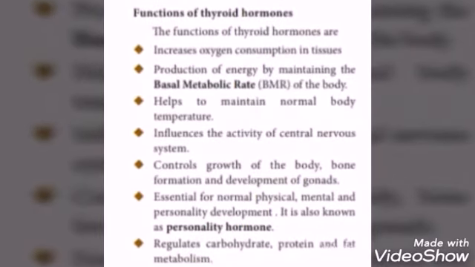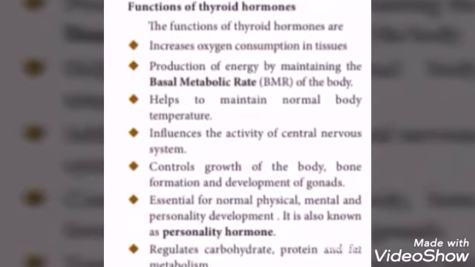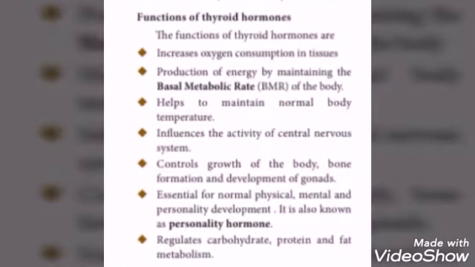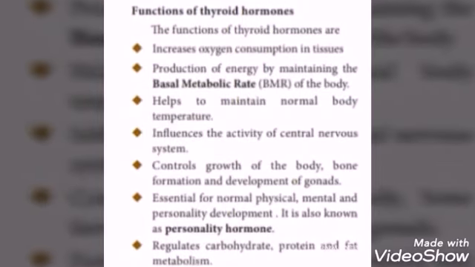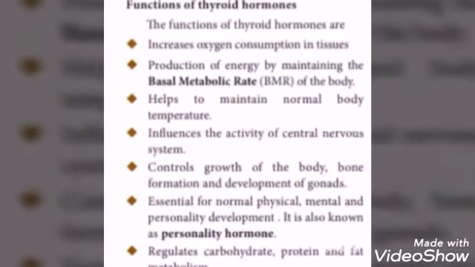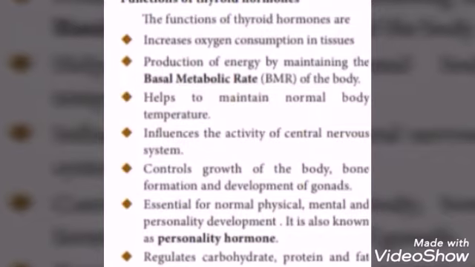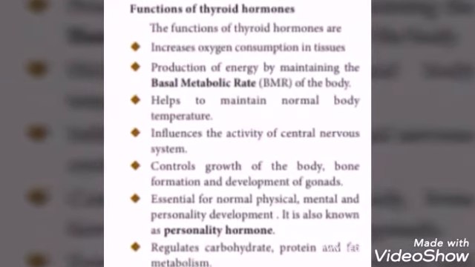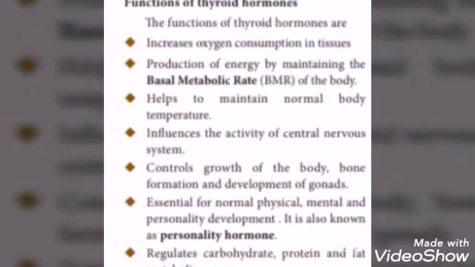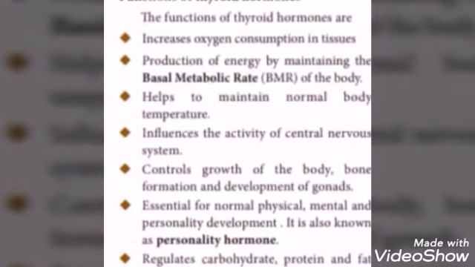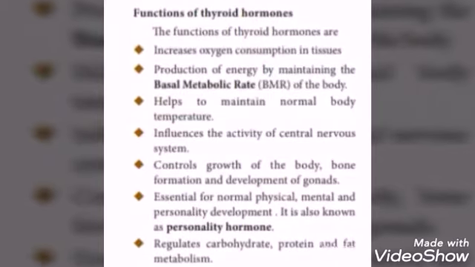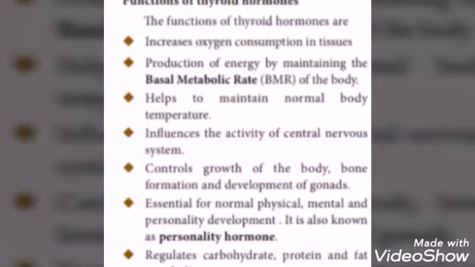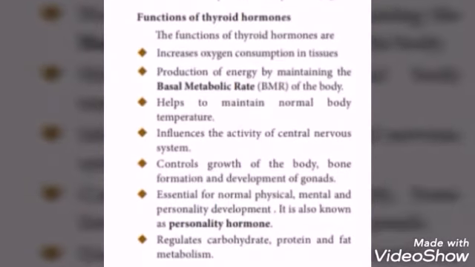Functions of thyroid hormones. It increases oxygen consumption in tissues. Then production of energy by maintaining the basal metabolic rate of the body. BMR is the amount of energy per unit of time that a person needs to keep the body functioning at rest. They stimulate appetite, digestion, breakdown of nutrients and absorption. They also raise the breathing rate, heart rate and contraction strength. Next one, it helps to maintain the normal body temperature.